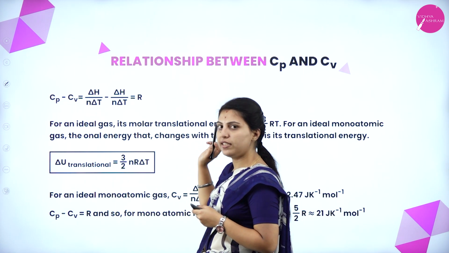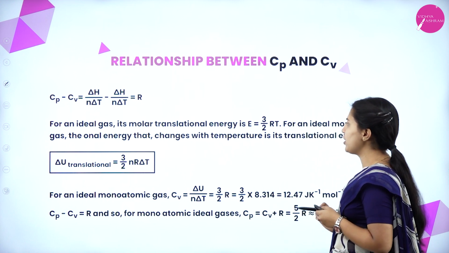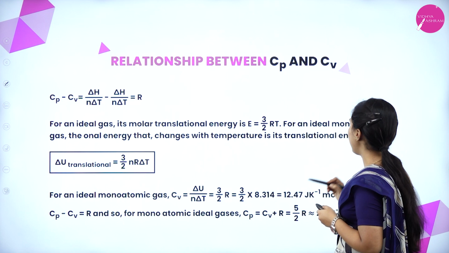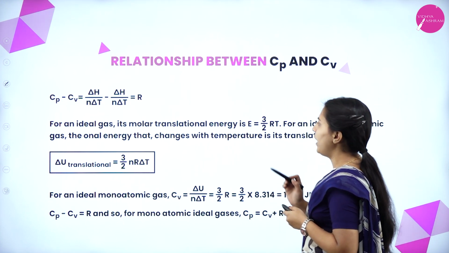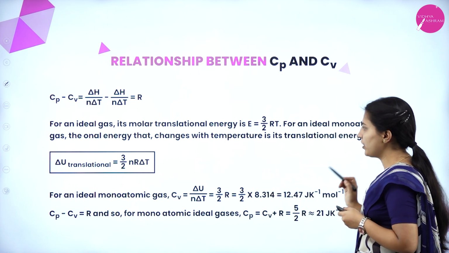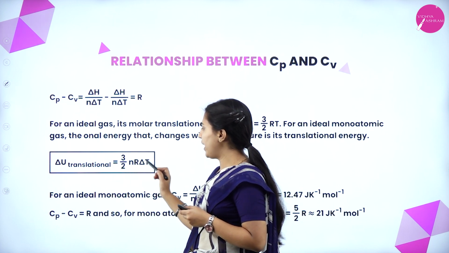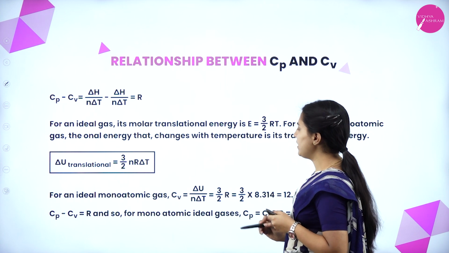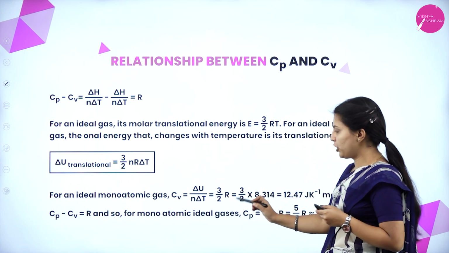R they have taken as common. For an ideal gas, its molar translational energy is E equal to 3/2 RT. For an ideal monoatomic gas, the energy that changes with temperature is its translational energy, that is ΔU translational equals 3/2 nRΔT. For an ideal monoatomic gas, Cv equals ΔU by nΔT equals 3/2 R